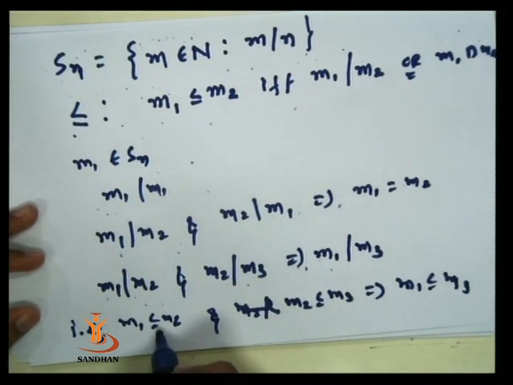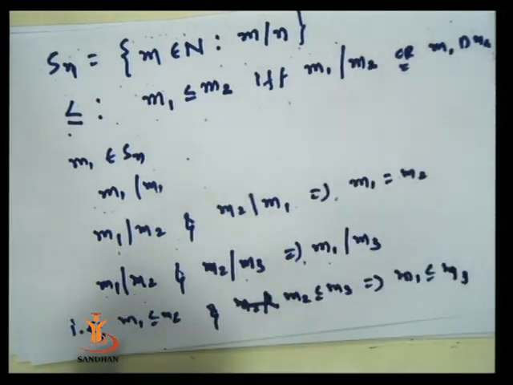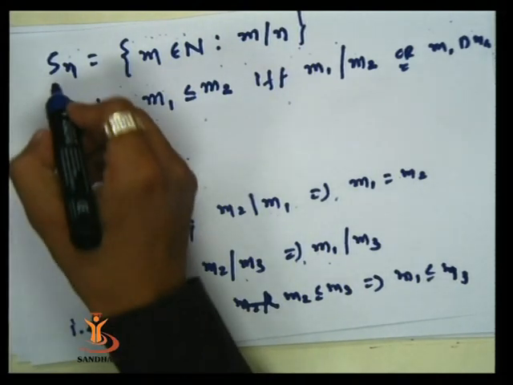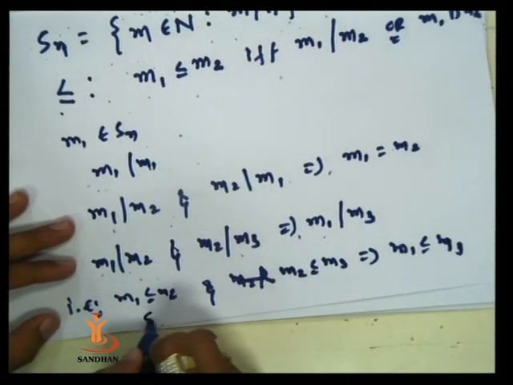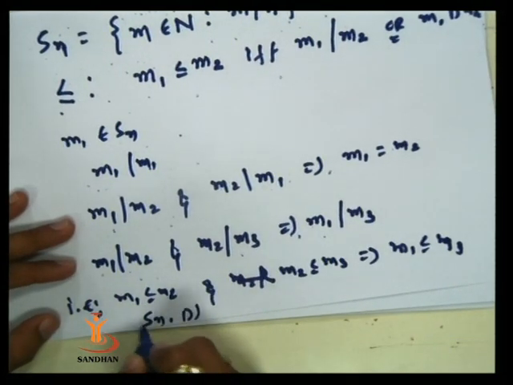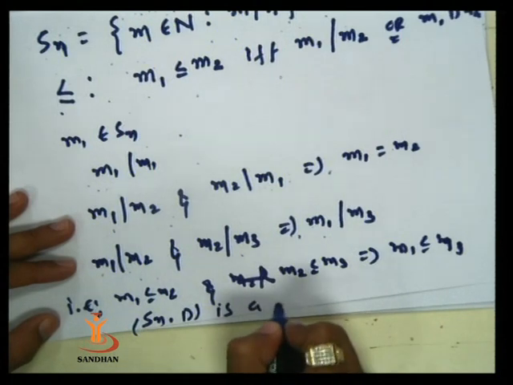It means this relation division is also transitive. So division is reflexive, antisymmetric, and transitive on this set Sn. So Sn with this relation D is a poset.